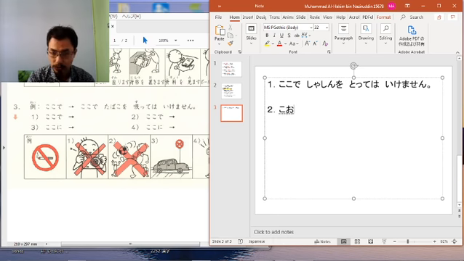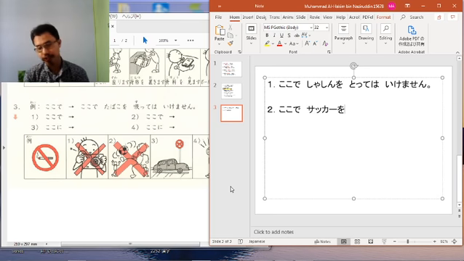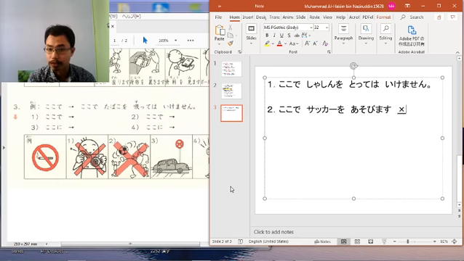Number 2 is also kokode. And what is it about? Playing football, soccer. Be careful here. Usually students confuse the words asobimasu and shimasu, because in English and also in Malay we say main bola sepak, playing football. But in Japanese we are not saying soccer o asobimasu. This one is wrong. We say soccer o shimasu.